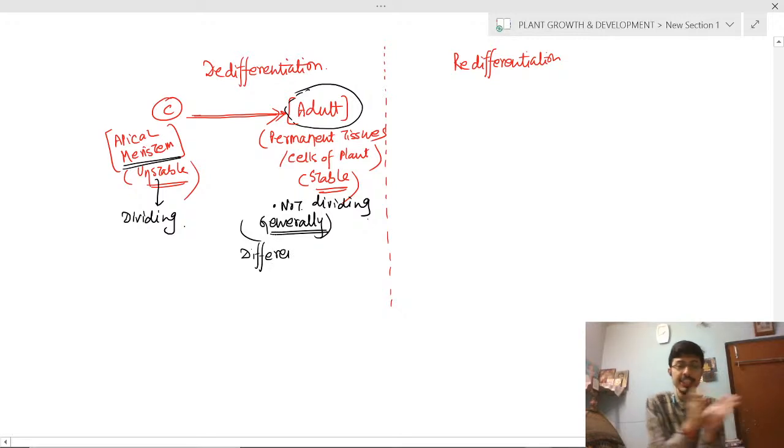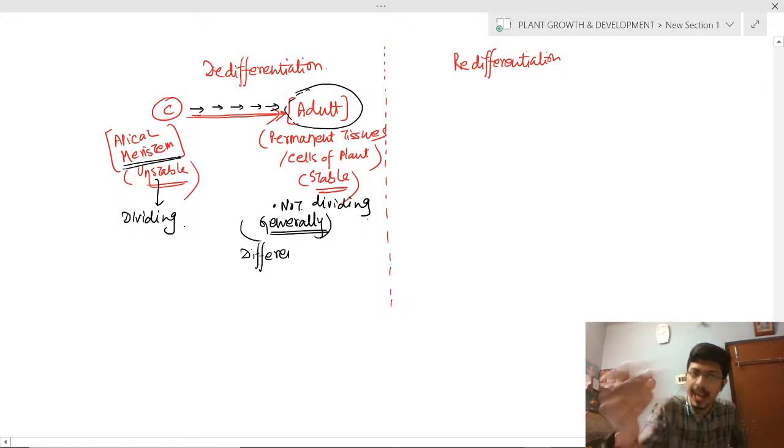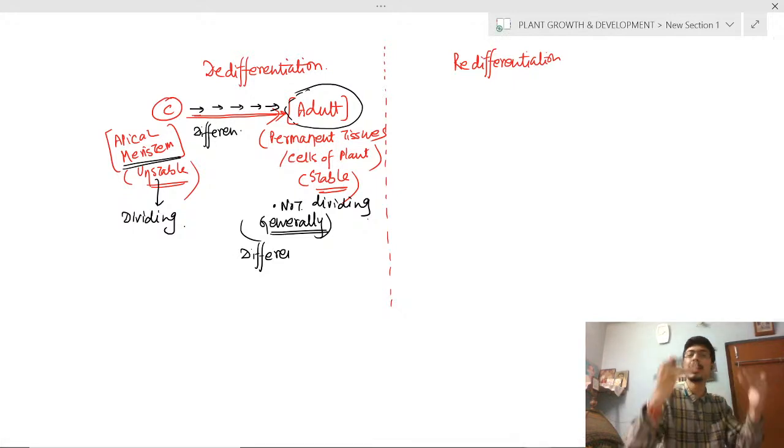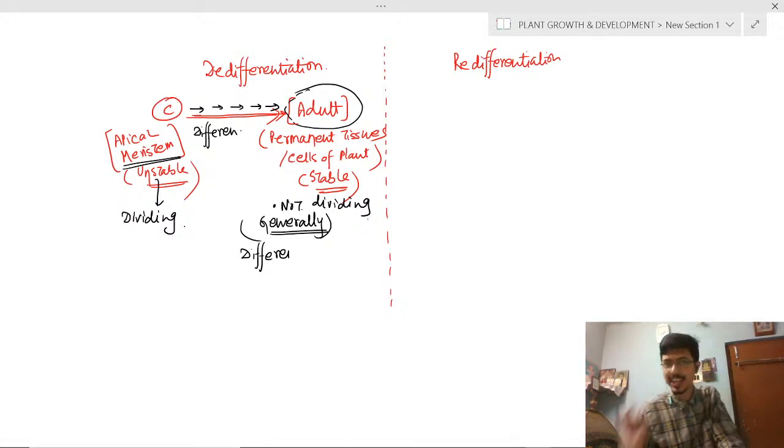So there is differentiation between unstable and stable cells. When a child goes through many phases and grows to an adult, the term is called differentiation. So an unstable or young cell, when transformed into an adult cell or a more mature, more stable cell, that process is called differentiation.